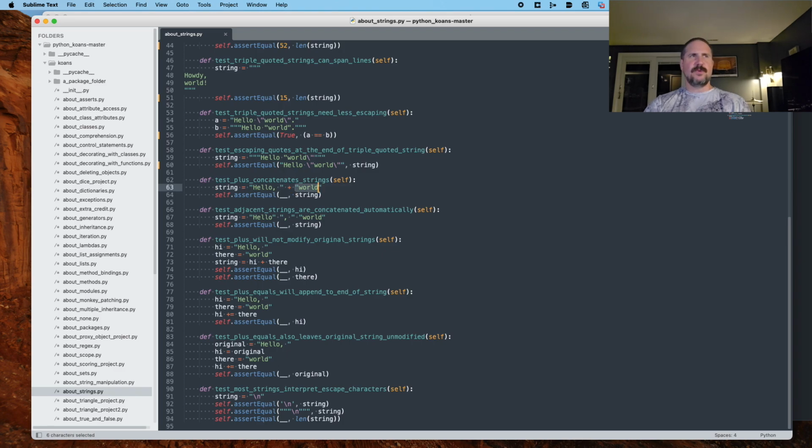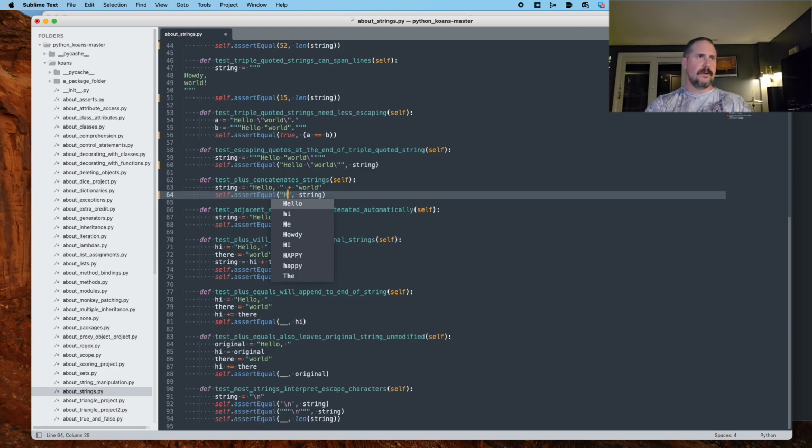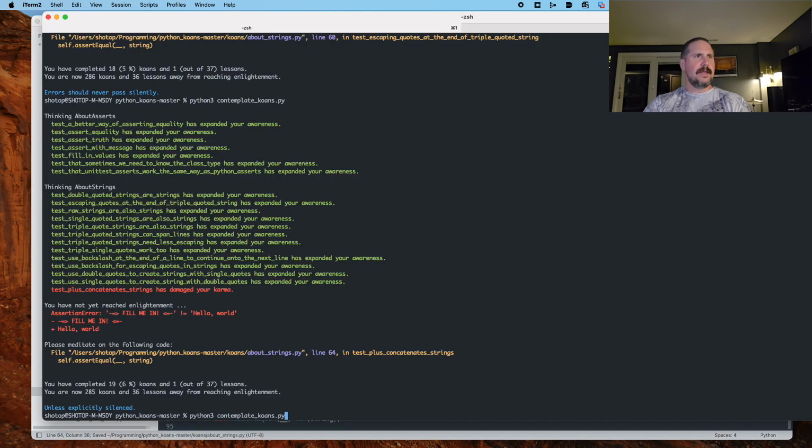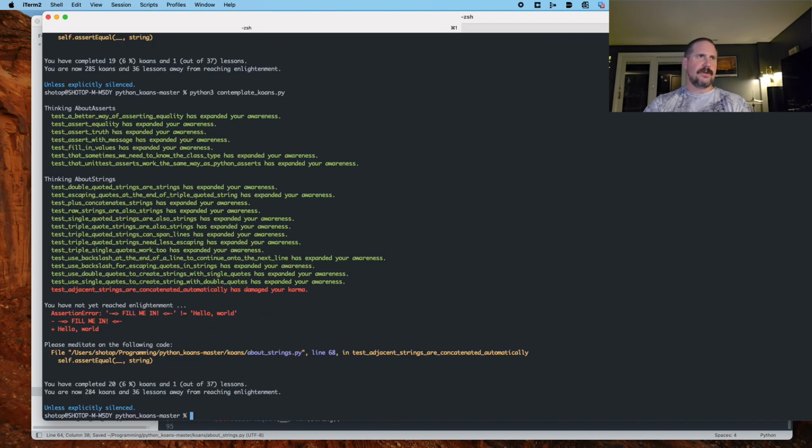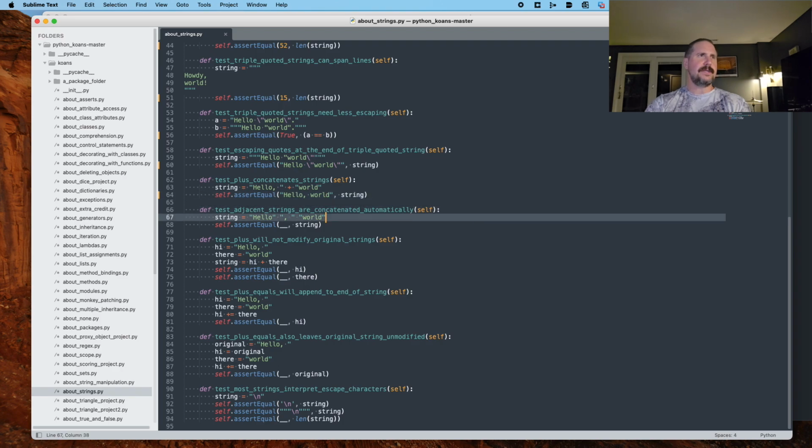What this seems to imply is that that plus operator is going to merge those to become one string. So we're going to test that theory, and we will just write it out as though it was one string, hello world, all surrounded in quotes. Did the plus operator merge those into a single string is the question, and the answer is yes, because now we are down to line 68, so we know that one passed.